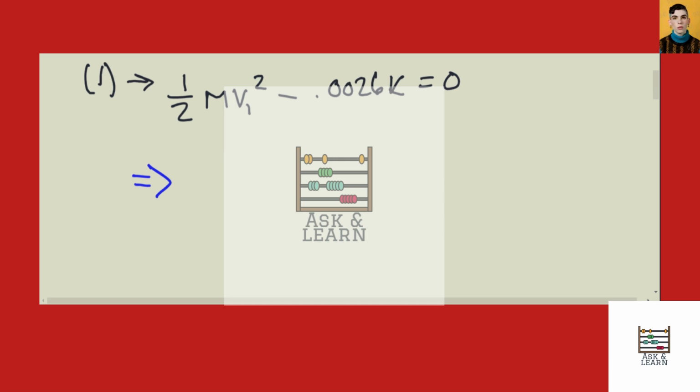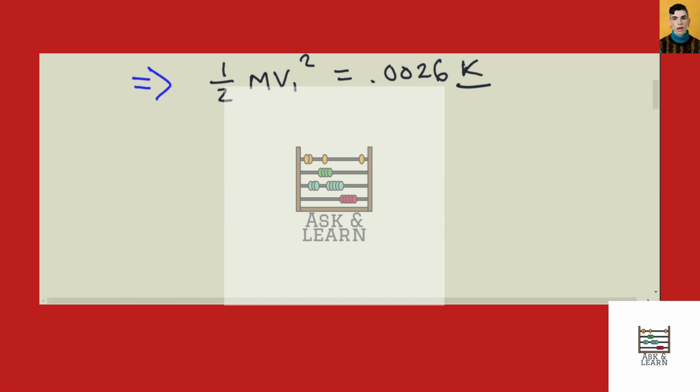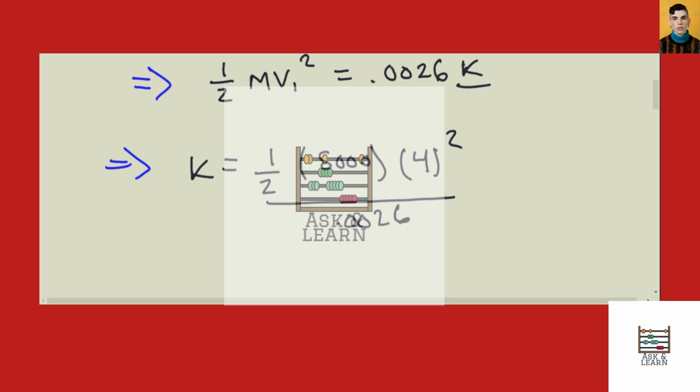So we have 1/2 m v1 squared is equal to 0.0026 K. So we're really looking for K here. So plugging in our numbers and dividing by 0.0026 to both sides, we have K is equal to 1/2 times M, which is 5,000, times the velocity, and here it's 4 squared, divided by 0.0026.